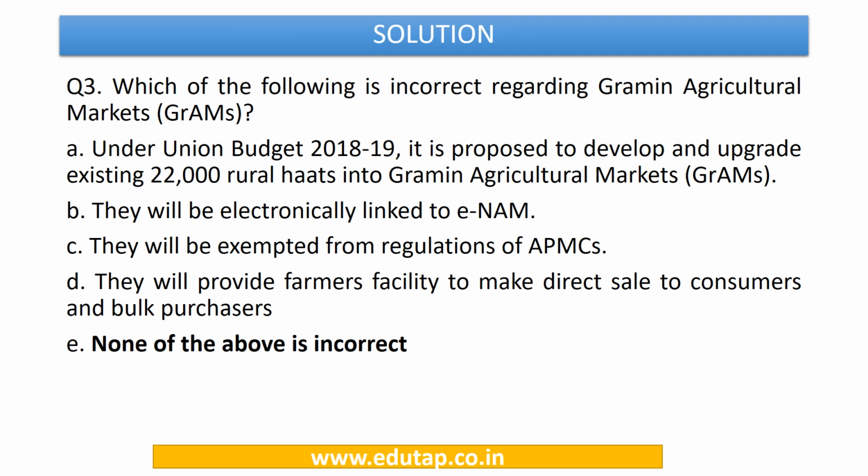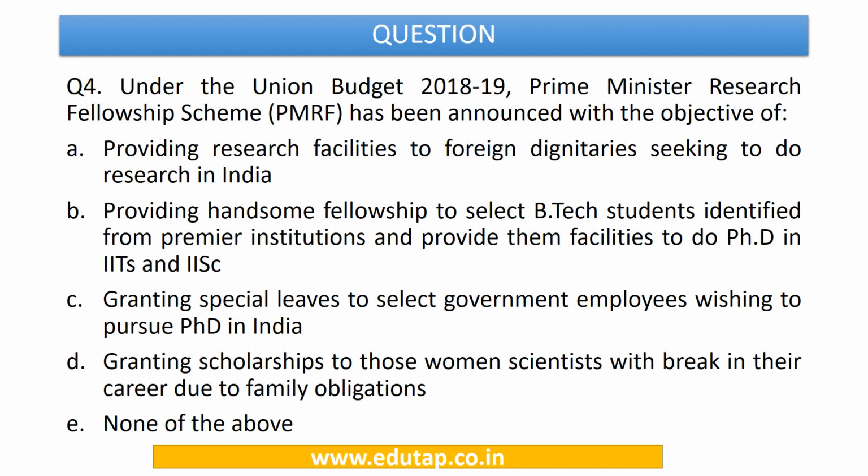So now we can easily answer this question that with regard to GrAM, that is Grameen agriculture markets, all of these are correct. So the answer to this question is going to be none of the above is incorrect. That is option number E. So now let's move to the next question.